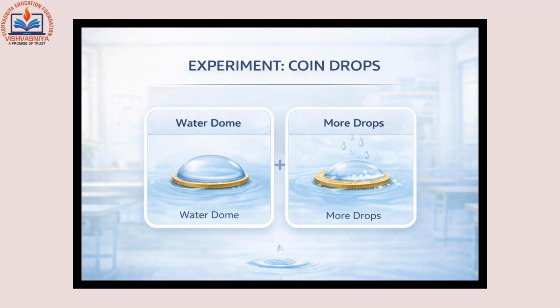When we drop water slowly on a cone, we observe that water forms a dome shape. This happens because surface tension pulls the water molecules together. If we add soap, fewer drops stay because surface tension reduces.